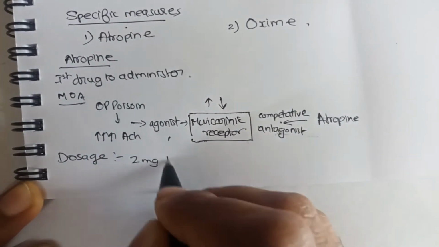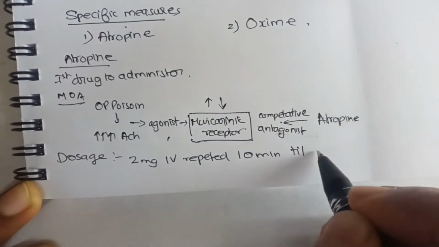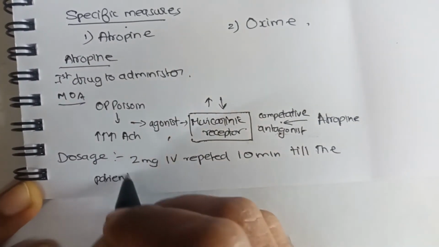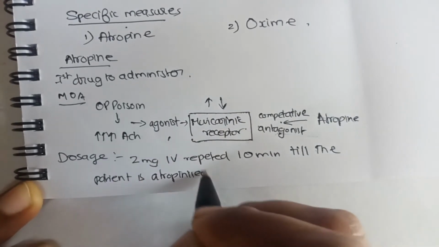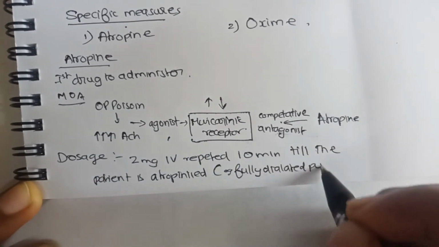Now coming to the dosage, we can give atropine 2 mg IV, repeated every 10 minutes till the patient is atropinized. How can we say the patient is atropinized? An example is fully dilated pupils.